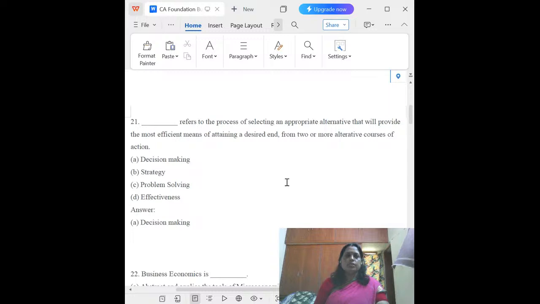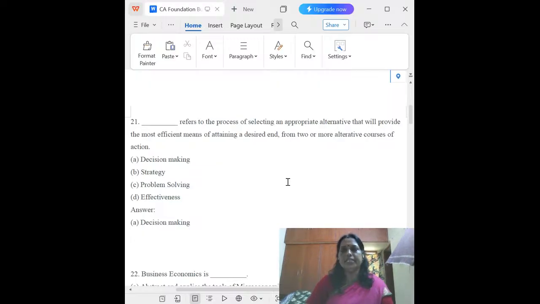Question 21. Dash refers to the process of selecting the appropriate alternative that will provide the most efficient means of attaining a desired end from two or more alternative courses of action. Why is it called two or more courses? Because of decision making. They have some choices, A, B, C, D, and which is the best one.